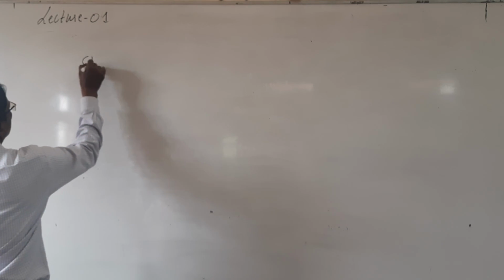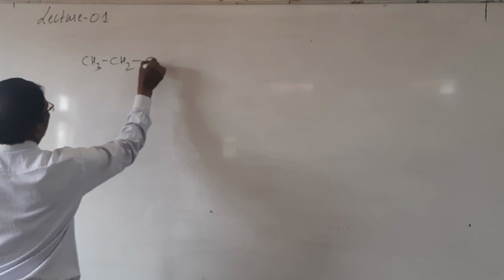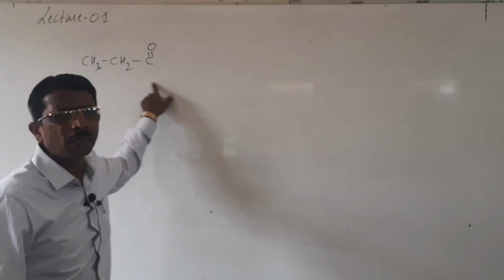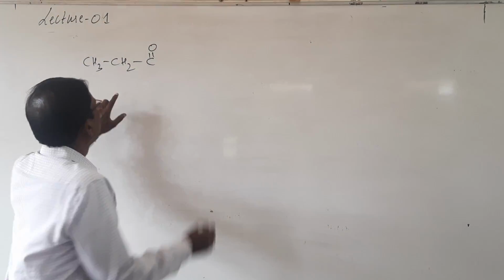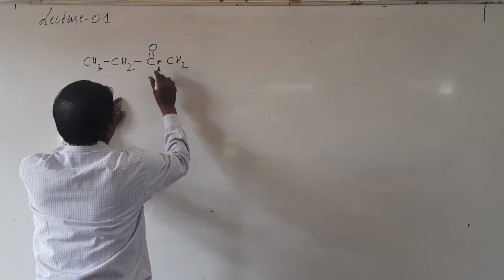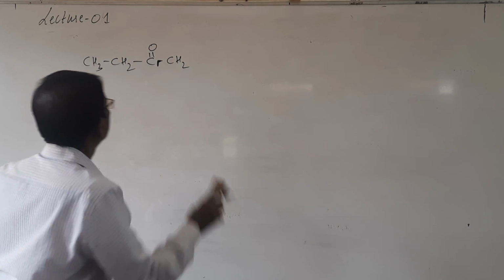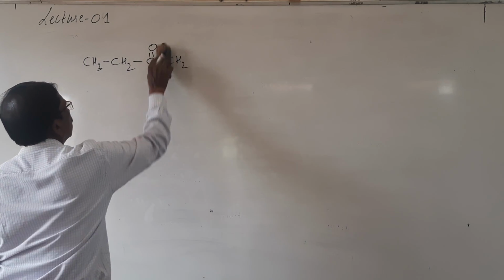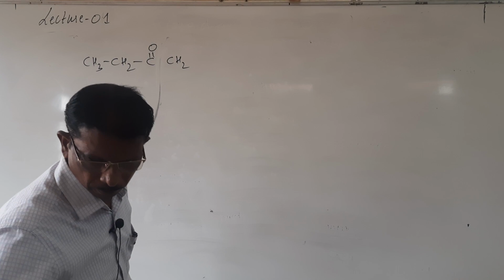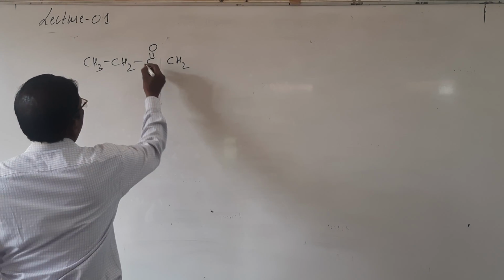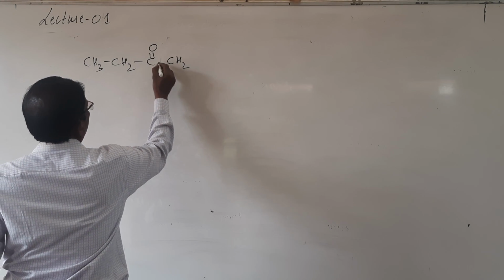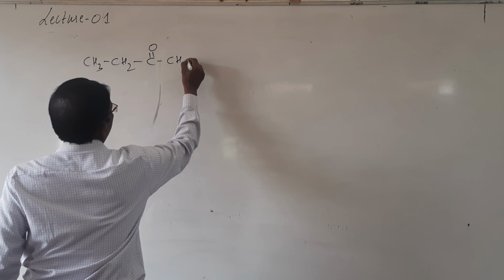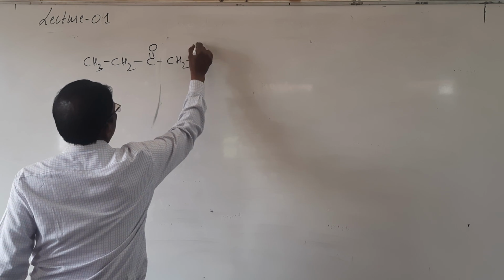Look here students, CH3, CH2, if a ketonic group is there in the third position, then I will write CH2, CH2, then CHO.